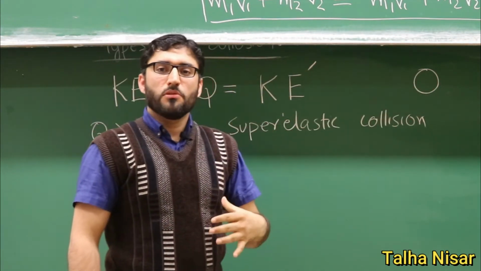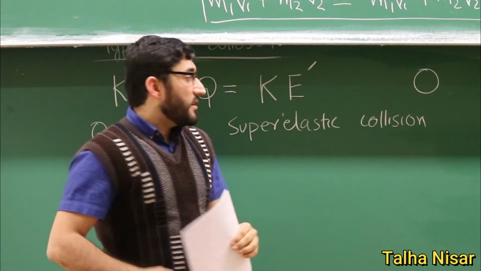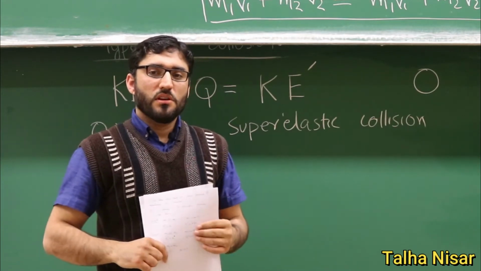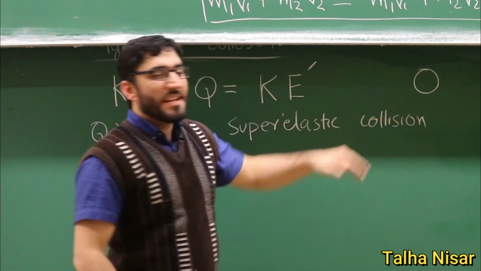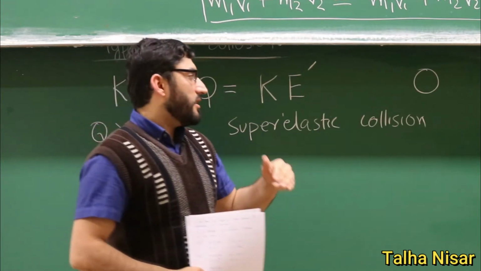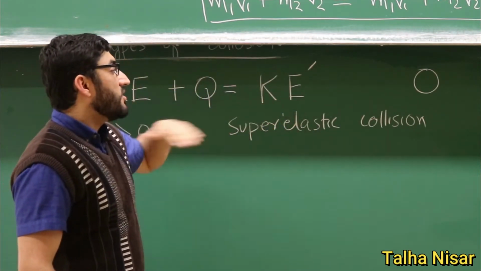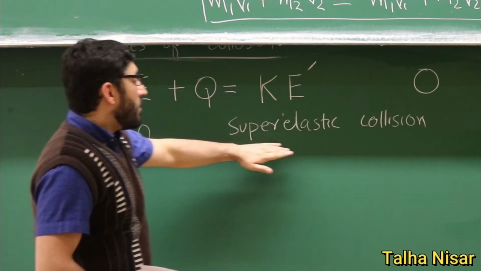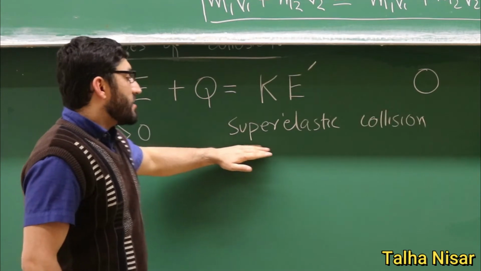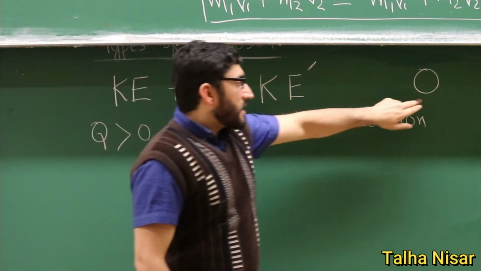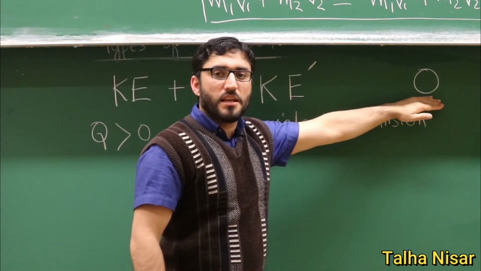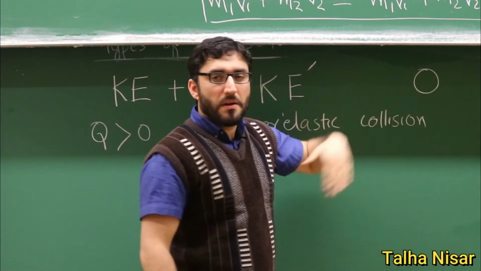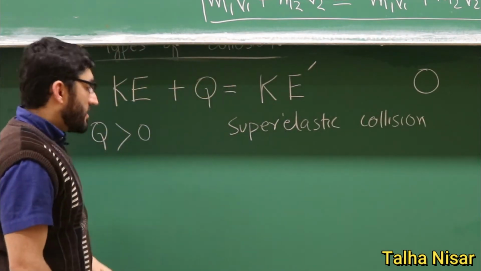But after the explosion, which is the interaction, all the particles will move, so there will be a change in the velocities, and these particles will gain velocity. In other words, the kinetic energy of the system will increase. If the kinetic energy of the system is increased, this type of collision is called a super elastic collision. The example of explosive materials and their momentum we will discuss later in this lecture.